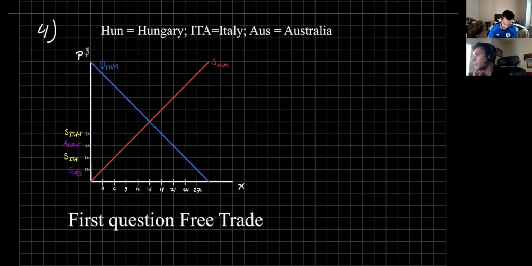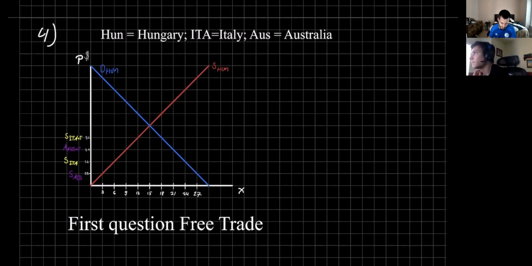For the first question, they asked what the imports are with free trade. The answer would be the cheapest supplier, which, when you look here, is the supply from Australia, where they can supply at a cost of 0.8, so 80 cents per unit. It's the cheapest.